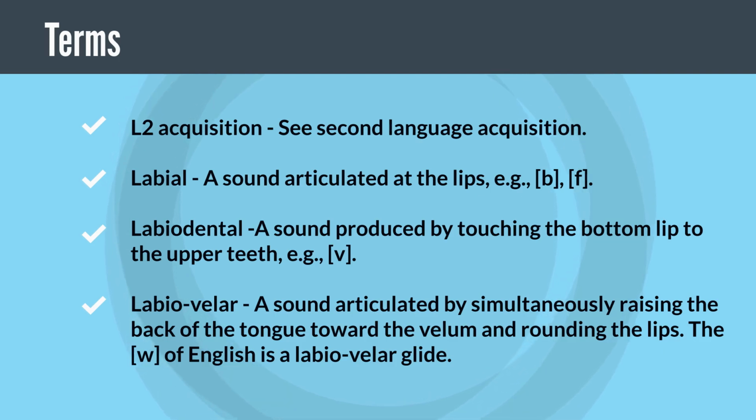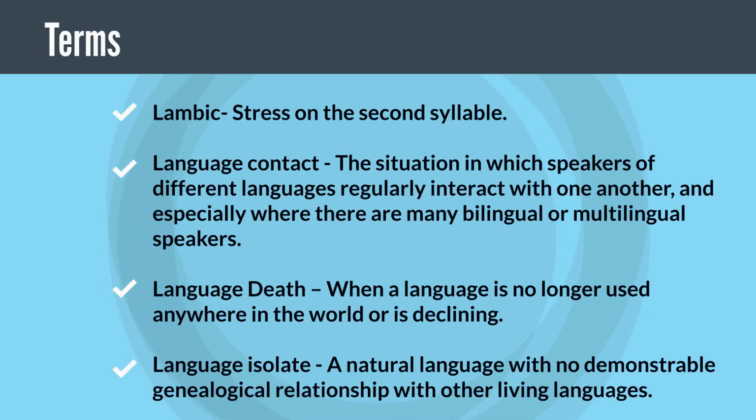Labial, a sound articulated at the lips, example, B, F. Labiodental, a sound produced by touching the bottom lip to the upper teeth, example, V. Labiovelar, a sound articulated by simultaneously raising the back of the tongue toward the velum and rounding the lips. The W of English is a labiovelar glide. Iambic, stress on the second syllable.